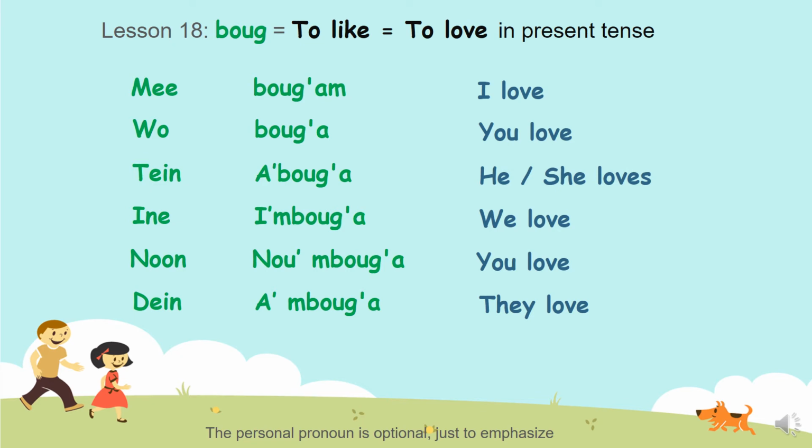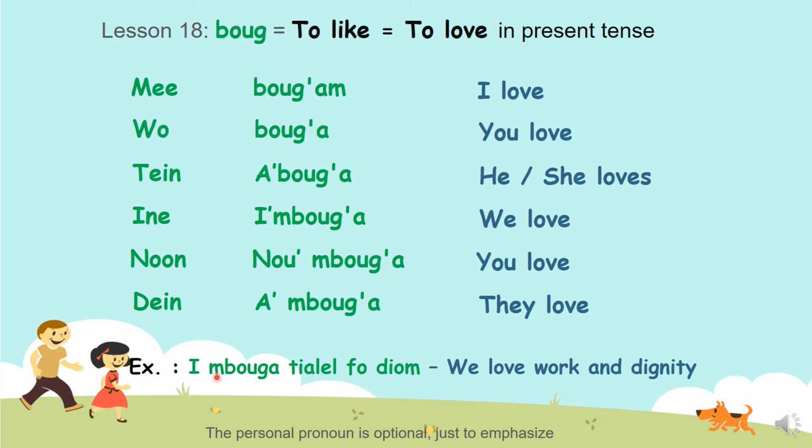Bugam, buga, abuga, imbuga, numbuga, ambuga. Bugam, I just add am to say I love. Buga, I just add a, you love. Abuga, imbuga. Remember in the plural, I have to put this m here because it starts with b. Imbuga, numbuga, ambuga. If you want to emphasize, you can add these personal pronouns.